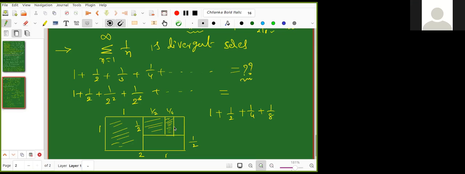Yes, sir. Now I'll again divide. What is the area of this portion? 1/16. Yes, like that. So you keep on doing. You never complete, but you can predict what the final answer is. It is area, right? Area of this portion plus area of this portion plus area of this portion, and so on, keep on doing.